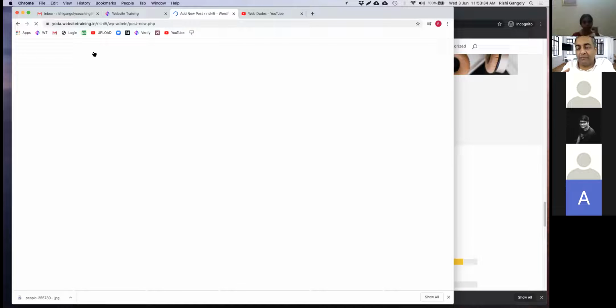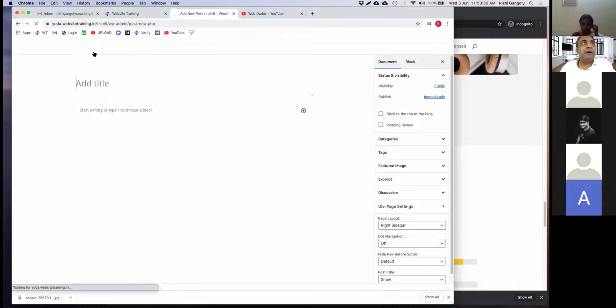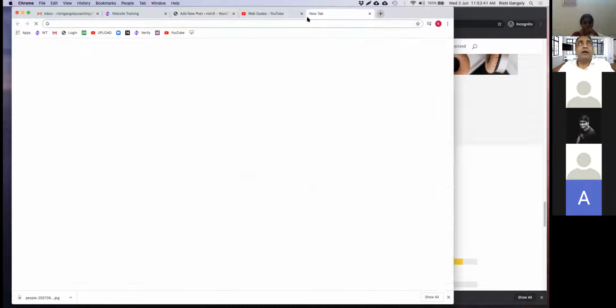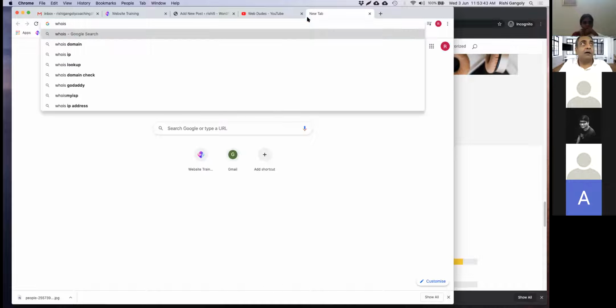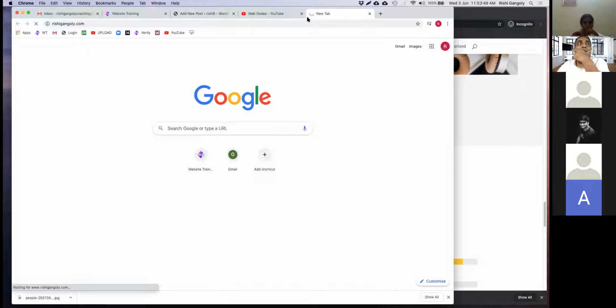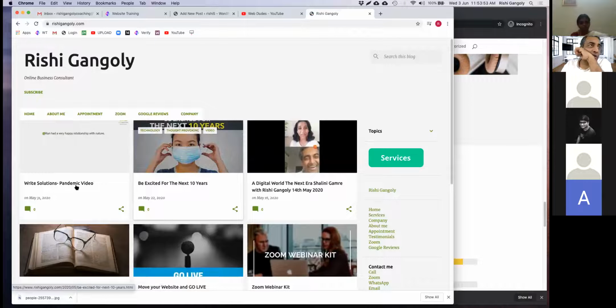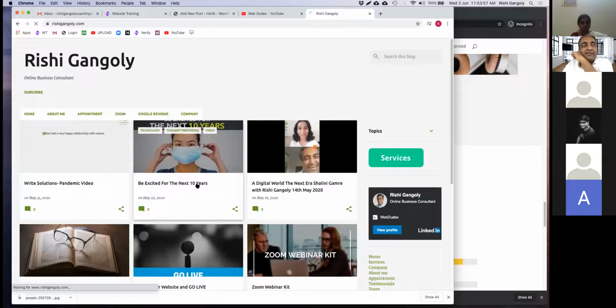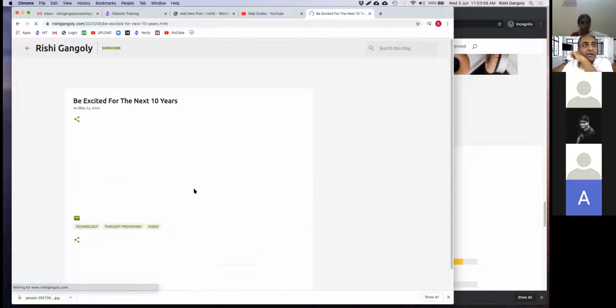And I can make a post a little bit better, apart from just making it something fun. So let me take one of my existing, let's say I go to rishigangoli.com, which is one of my professional blogs. And I've blogged on something called Be Excited for the Next 10 Years. This is an interesting one I found. It's a video that I liked.